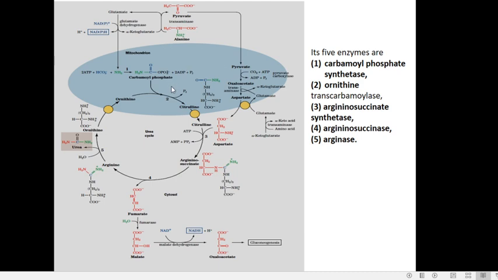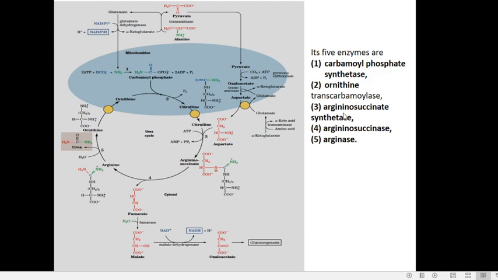Now the second reaction. This carbamoyl phosphate combines with ornithine to form a compound known as citrulline. This is catalyzed by the enzyme ornithine transcarbamylase, because the carbamoyl group of carbamoyl phosphate is given to ornithine, by which it is converted to citrulline.